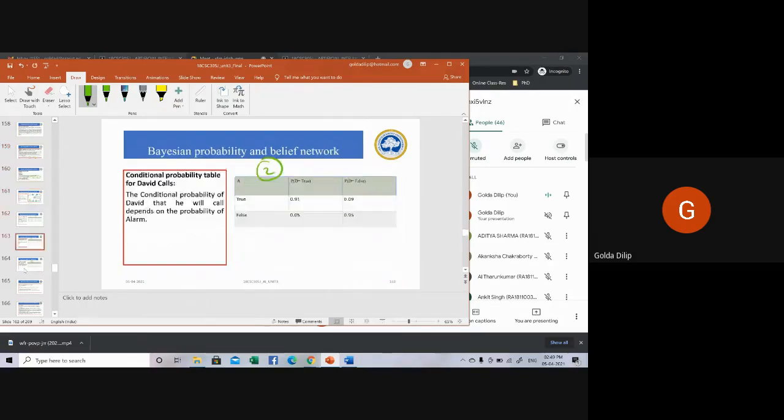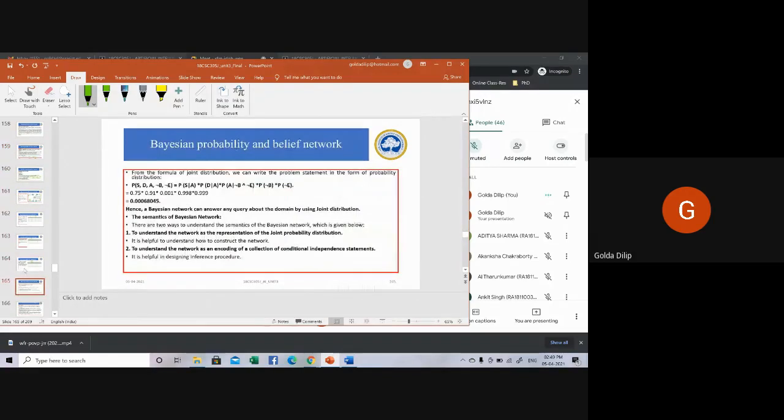So find the probability value that S, D, and A are true. That means the alarm goes on and these two people respond, and no burglary and no earthquake happens, that is, not of B and not of E.